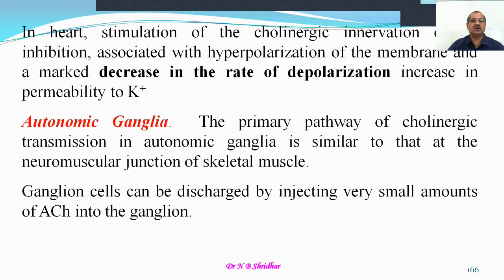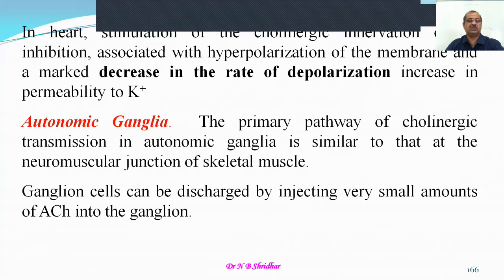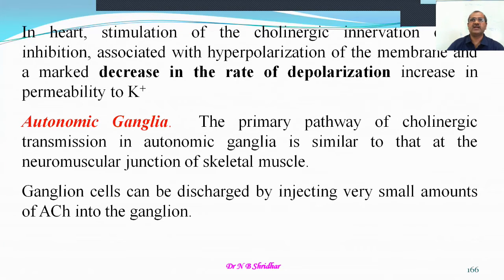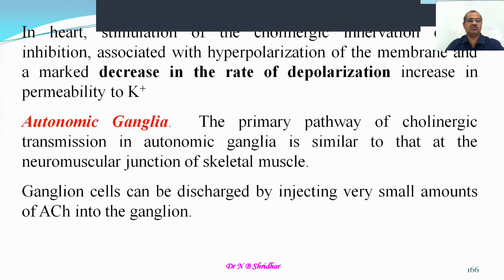And what happens in the case of the heart? Because in the heart it has an inhibitory action, a decrease in the heart rate, etc. The stimulation of cholinergic innervation, which is supplied through the vagus nerve, causes inhibition associated with hyperpolarization of the membrane and a marked decrease in the rate of depolarization because of the increased permeability to potassium. That's how it is going to act.